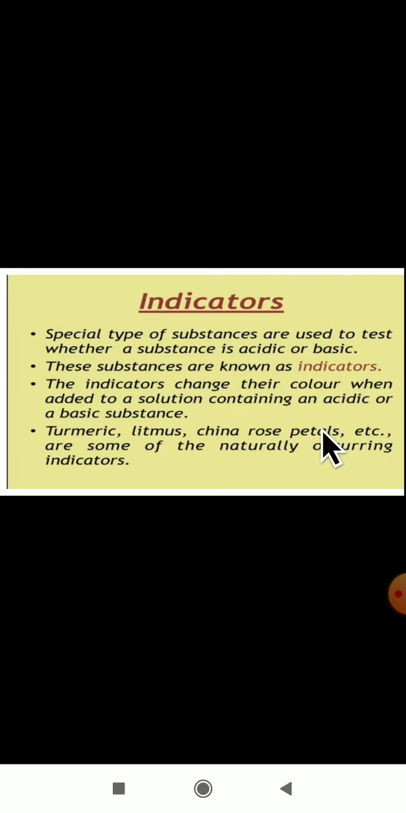Indicators change their color when added to a solution containing an acidic or a basic substance. Whenever we add these indicators to a solution, it will change color, and by the color that appears we identify whether the given substance is acidic or basic in nature. Turmeric, litmus, china rose petals, etc. are some of the naturally occurring indicators.